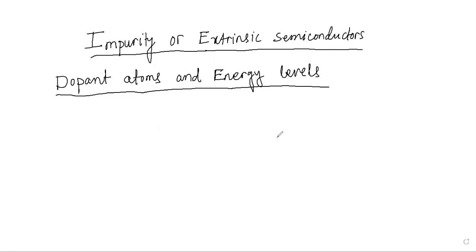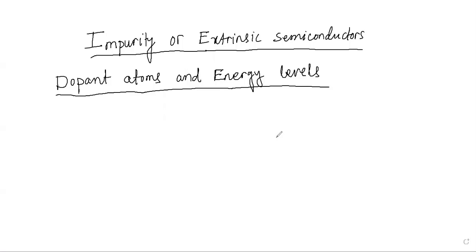Why is the use limited? Because of its fixed conductivity. At room temperature, the conductivity value of a pure or intrinsic semiconductor is very small and fixed. You cannot change the conductivity of an intrinsic semiconductor.